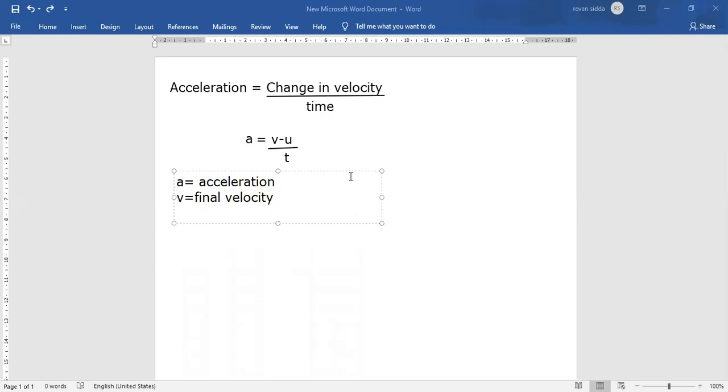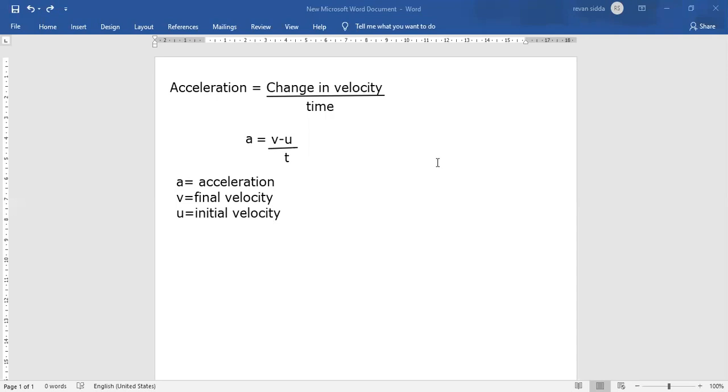V is final velocity. U is initial velocity. Then acceleration is final velocity minus initial velocity divided by time. Remember this one.